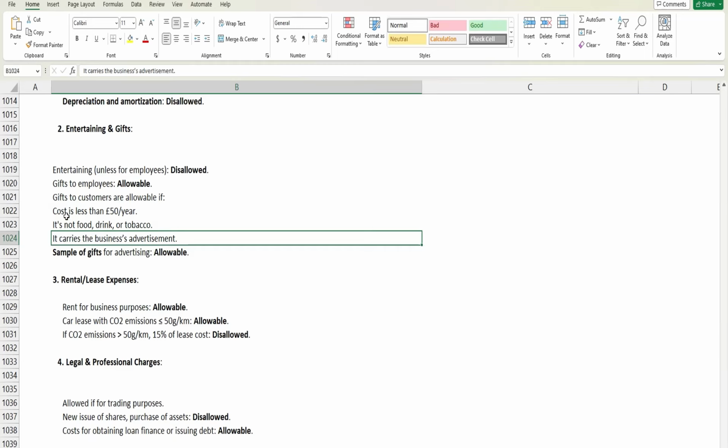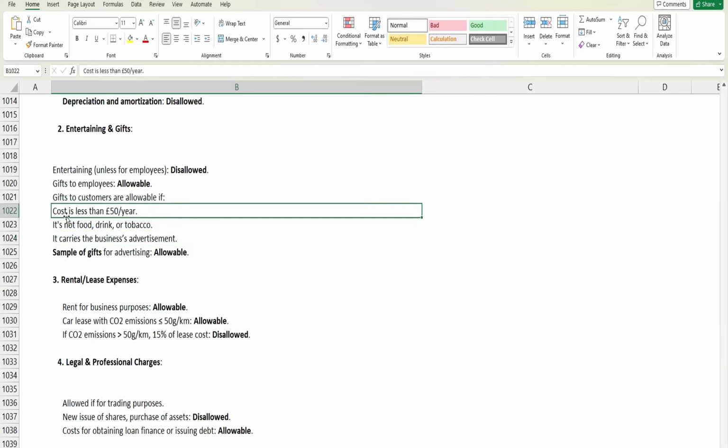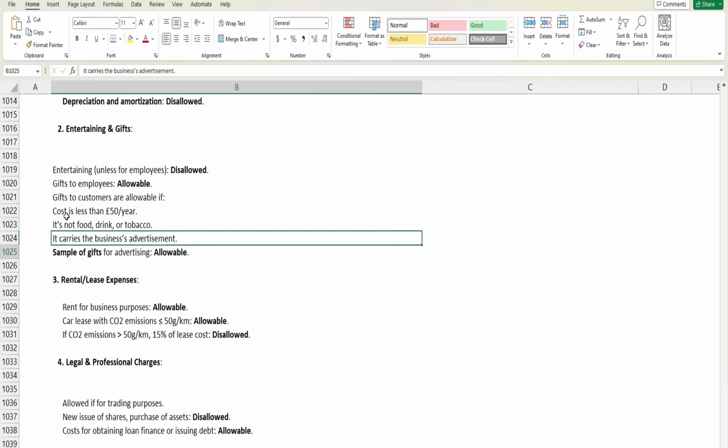But if it costs more than 50, or is related to food, drink, or tobacco, or is not related to business advertisement, it will be disallowed. One more thing to remember: if the cost goes above 50, the whole amount of the gift is disallowed.